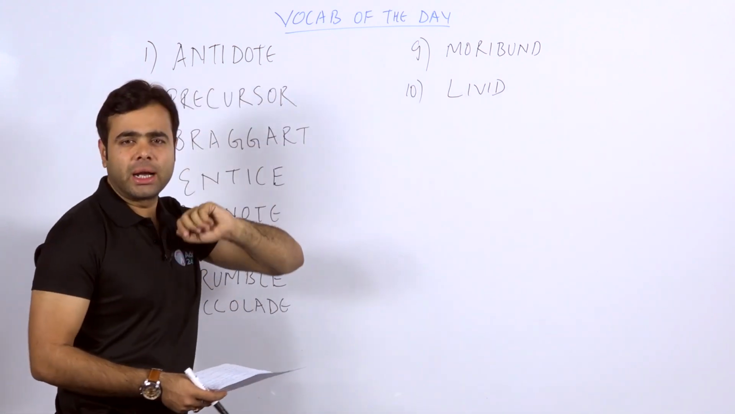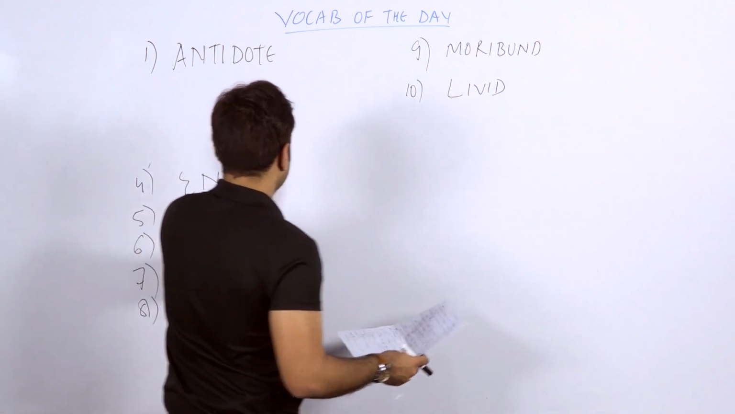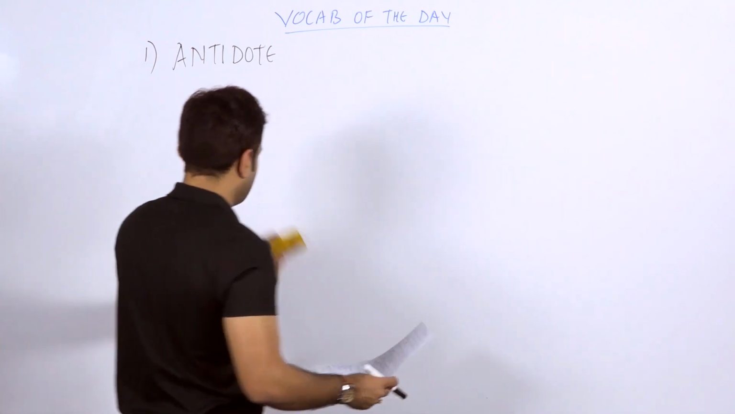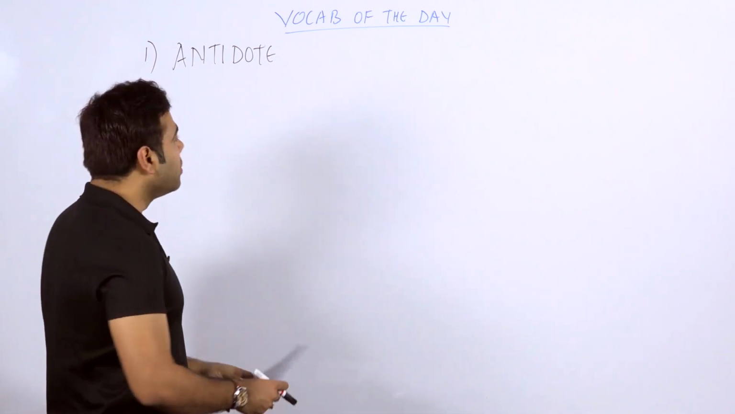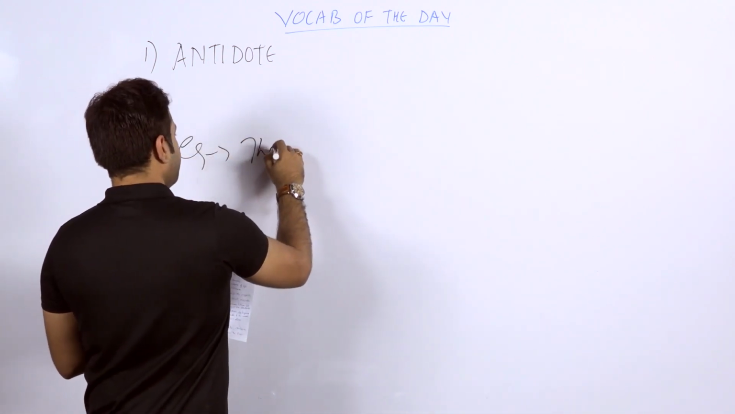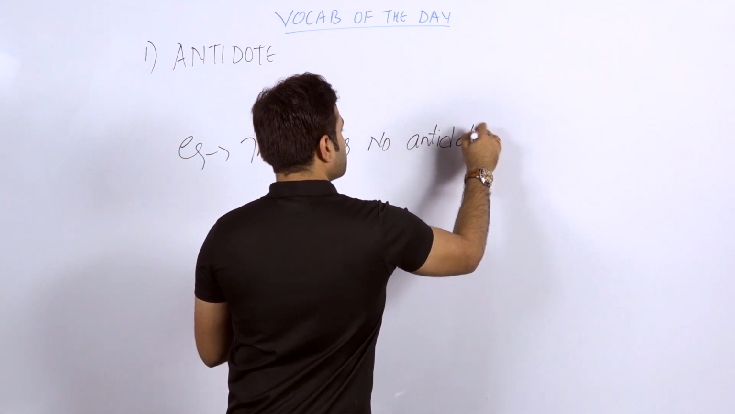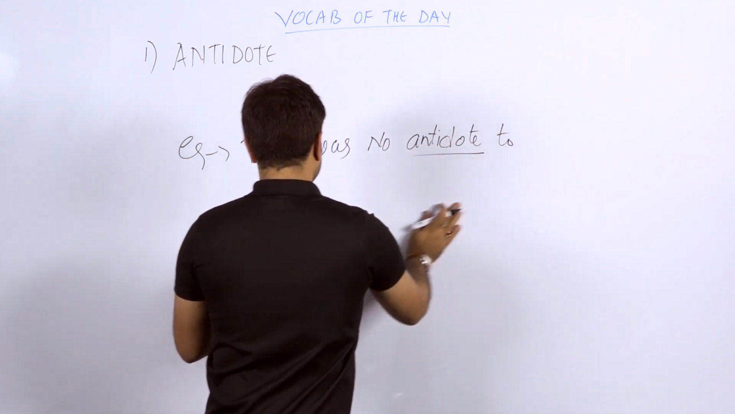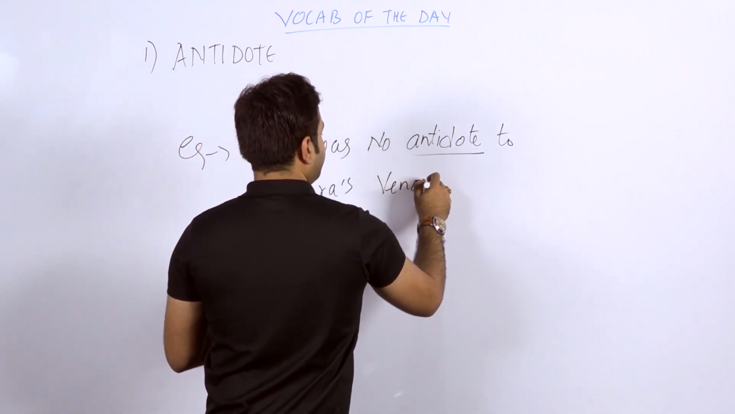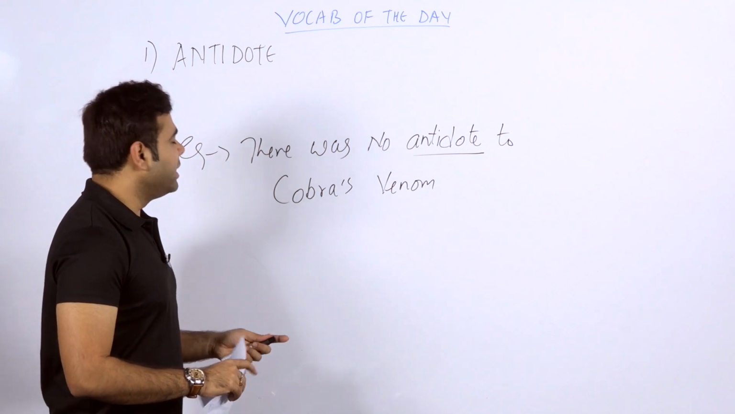The first word is antidote, and I think many of you must be aware of this particular word, but still, let's start with the sentence, and after that the synonyms. I won't be taking the sentence from the Hindi newspaper. I'll just provide you the sentence from my side, just to let you know what could be the exact meaning of this particular word. So students, the sentence that I have taken today is: there was no antidote to cobra's venom.